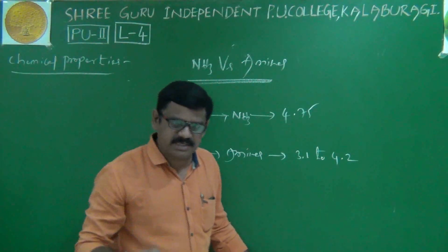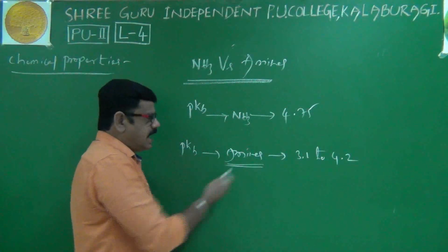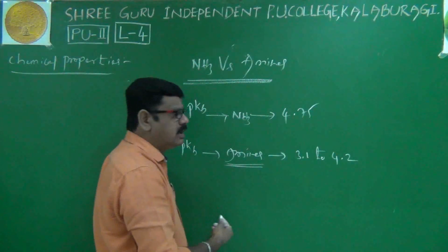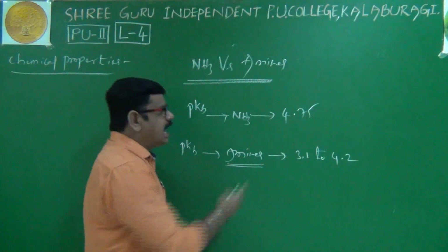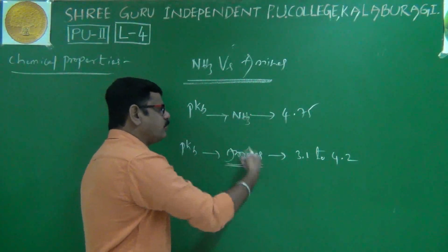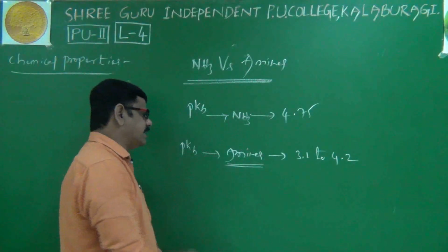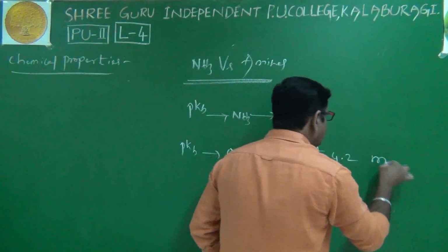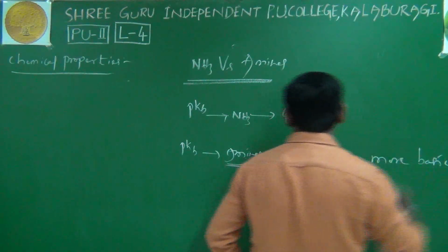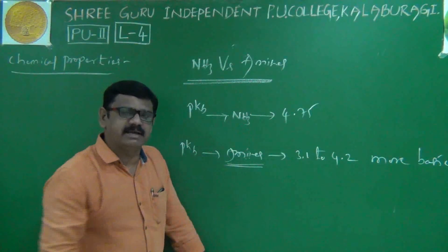Amines have lower pKb values, while the ammonia pKb value is more. That's why, when amines and ammonia are compared, obviously amines have more basic nature than ammonia.